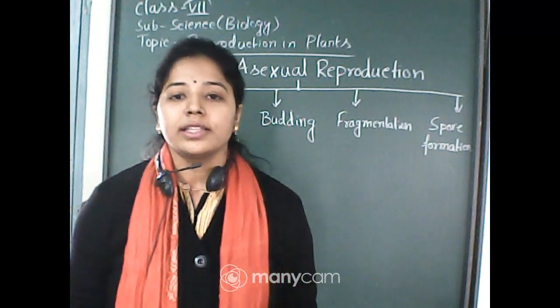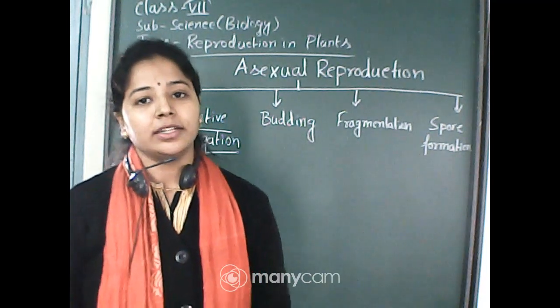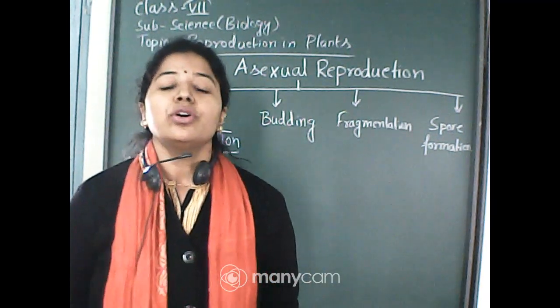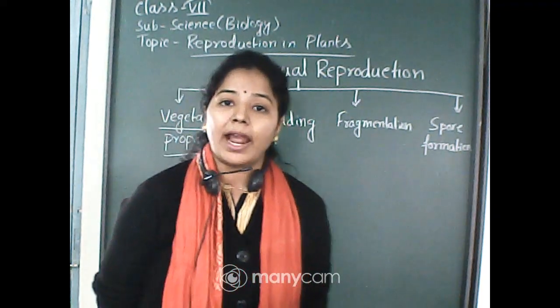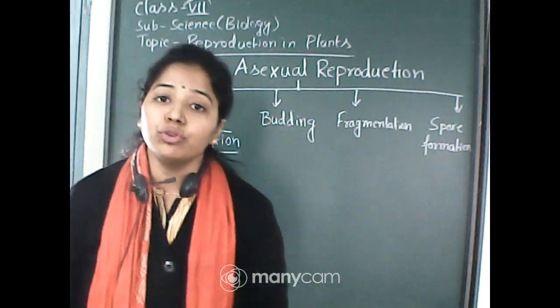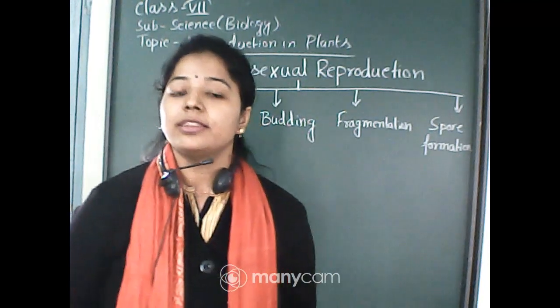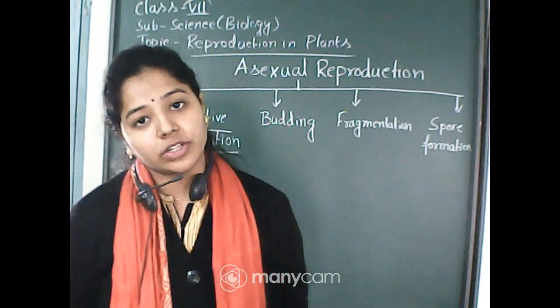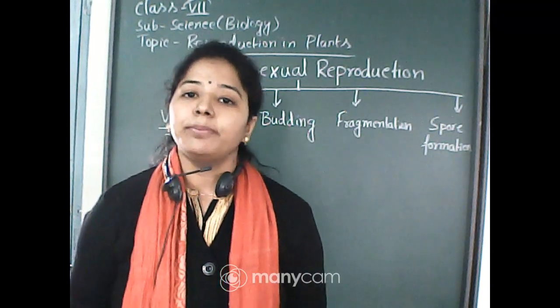As you know, the vegetative parts of a plant are roots, stems, and leaves. So the growth of new plants comes from those vegetative parts only. That is why this mode of asexual reproduction is known as vegetative propagation.